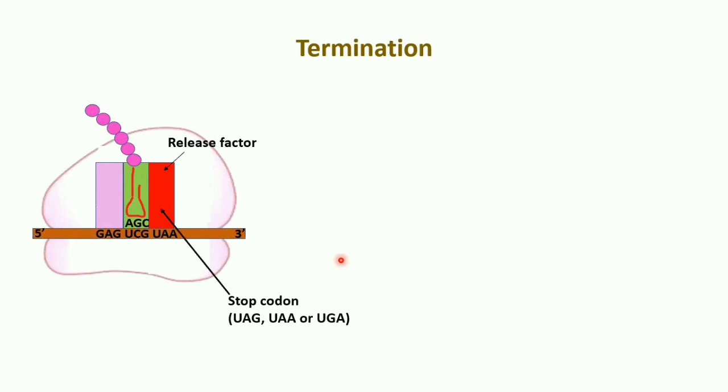Now the next is the termination. Termination is a simple process compared to the initiation and the elongation. After several cycles of elongation, that is the incorporation of amino acids and the formation of the polypeptide or the protein, one of the stop codons, or you can say the termination signals, UAG, UAA or UGA, is bound here. This termination codon doesn't have any specific tRNA to bind.